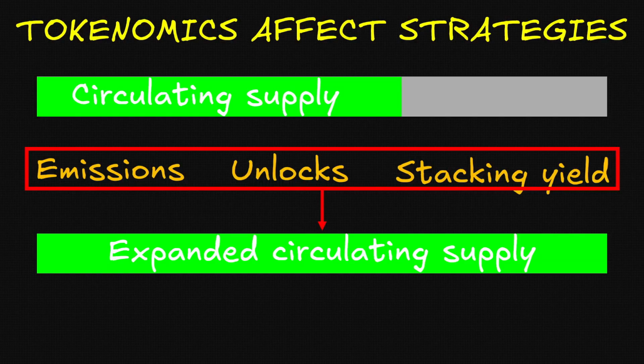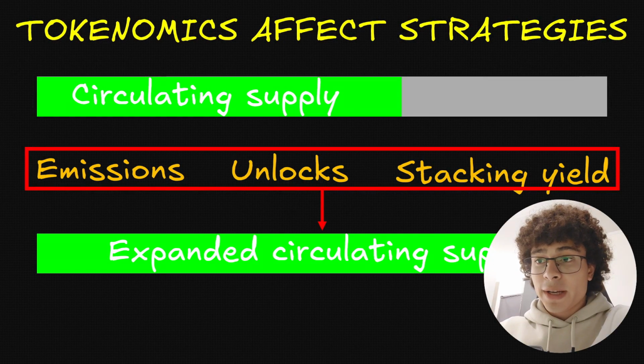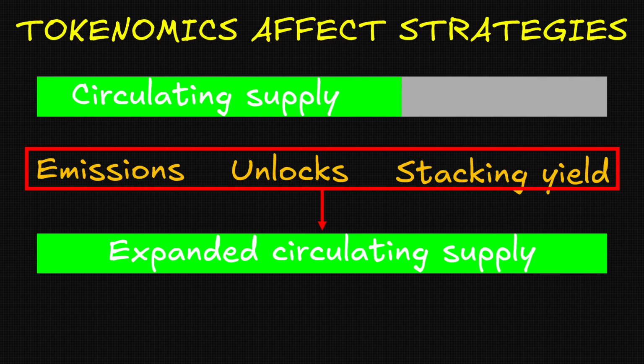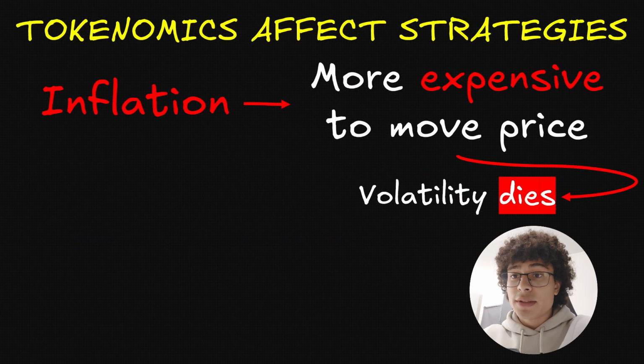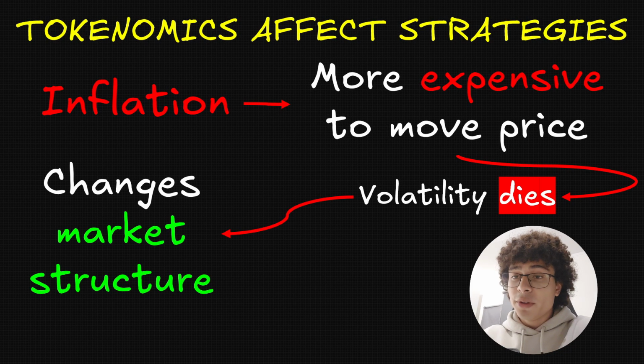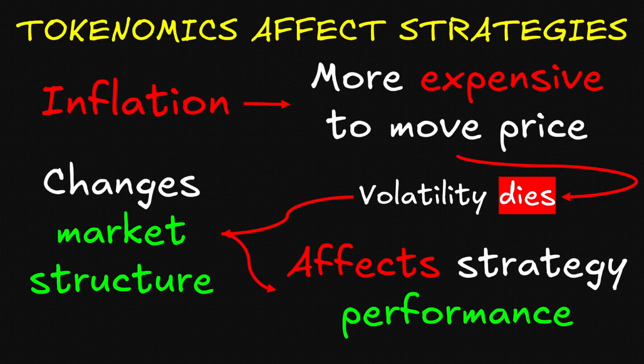Because of the tokenomics of certain coins, there are emissions, unlocks, and staking yield, which creates coins that are put into circulation. And so after this phenomenon, we get an expanded circulating supply. Or in other words, we have inflation. Inflation makes the price more expensive to move. And so volatility dies. When volatility dies, it changes the market structure because the price no longer moves the same way. And if it doesn't work the same way, well, it will affect your strategy's performance.